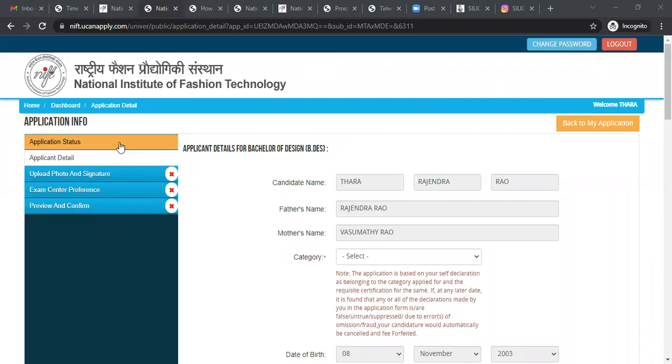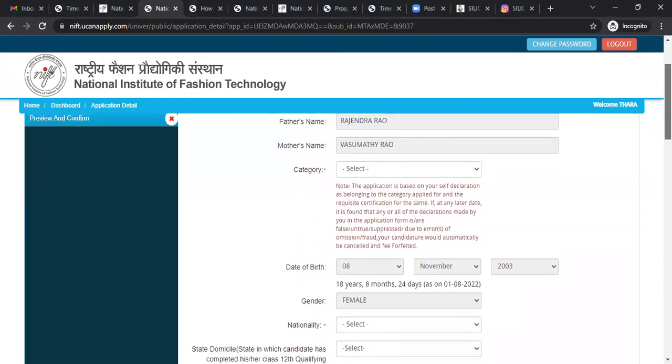Now, after the application status, you need to enter your applicant detail and then you need to upload your photo and signature. So you need to click here in the applicant detail, as you have already entered these details, so it will reflect here.